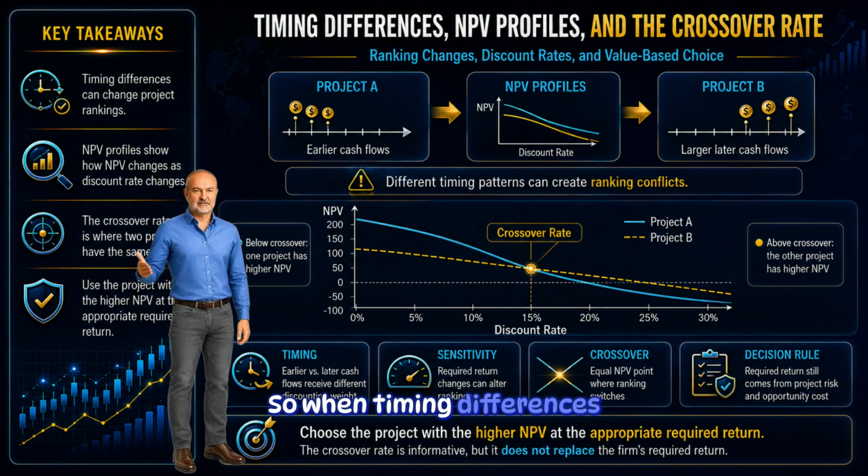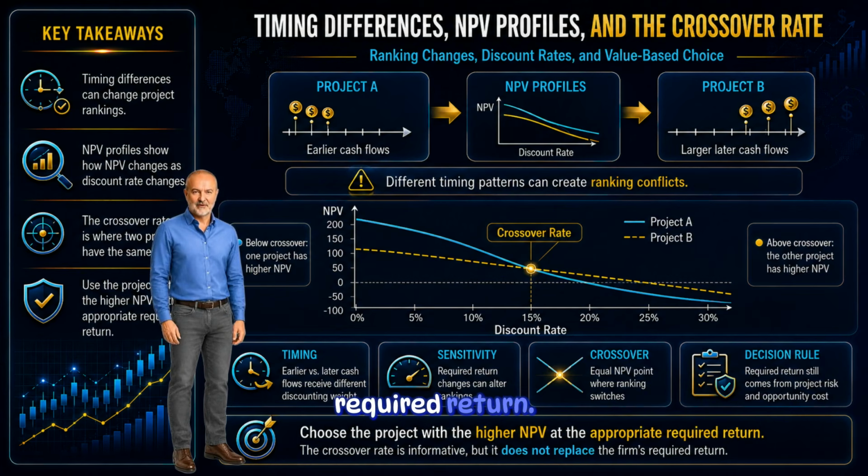So, when timing differences create a ranking conflict, managers should not simply ask which project receives cash sooner or later. They should ask which project has the higher NPV at the appropriate required return. That keeps the decision grounded in value creation.